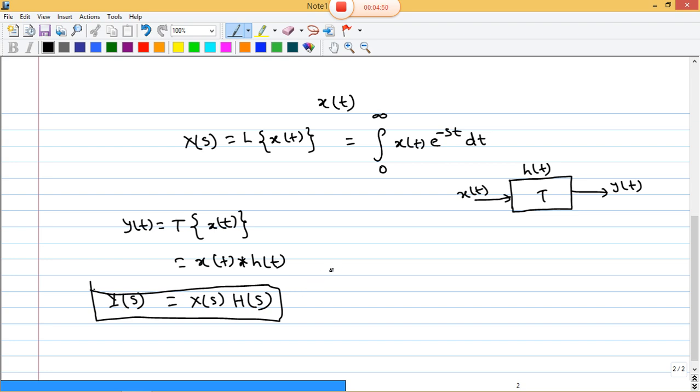Now if we have to find the Laplace transform, suppose h(t) is given as the impulse response of this system, then what will be H(s)? H(s) is nothing but, for the bilateral Laplace transform, I have to integrate from minus infinity to infinity h(t) e to the power minus st dt. Is that clear?